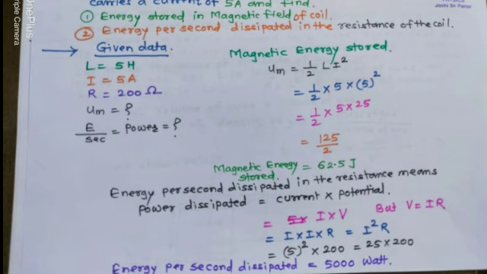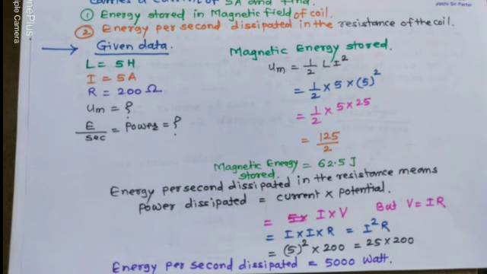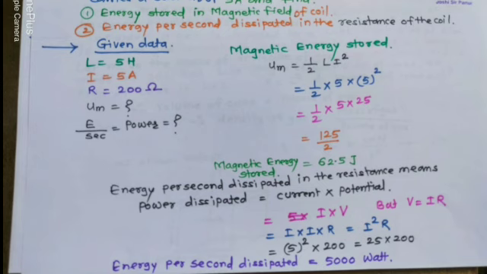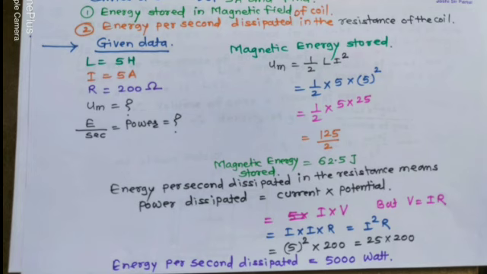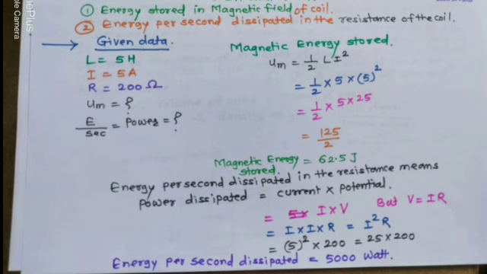So power is equal to current multiplied by potential, I multiplied by V, but from Ohm's law, V equals IR. So I multiplied by I, which is equal to I square R, which is equal to 5 square multiplied by 200. So power dissipated is equal to 25 multiplied by 200. The energy per second dissipated is 5000 watt.